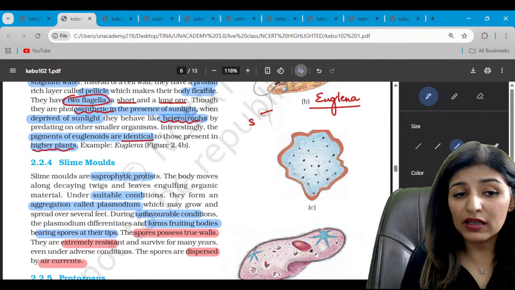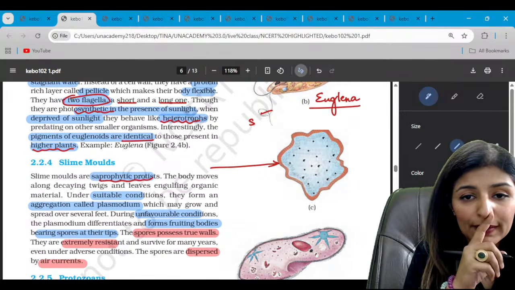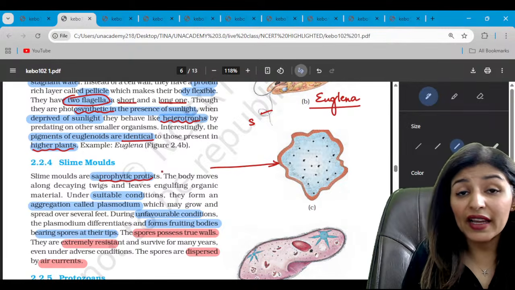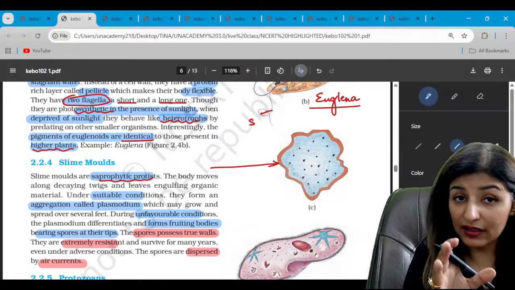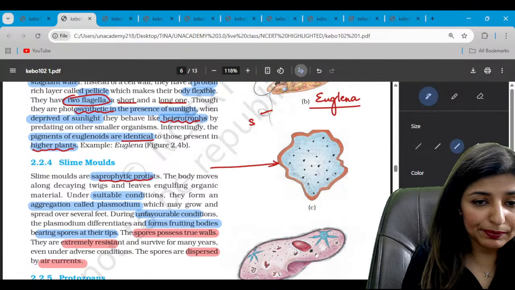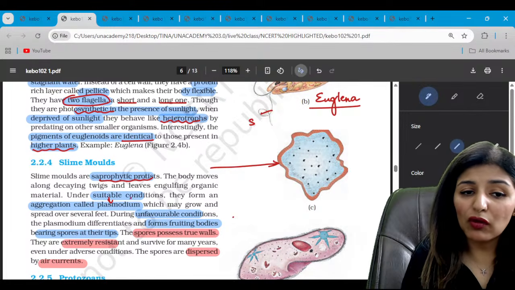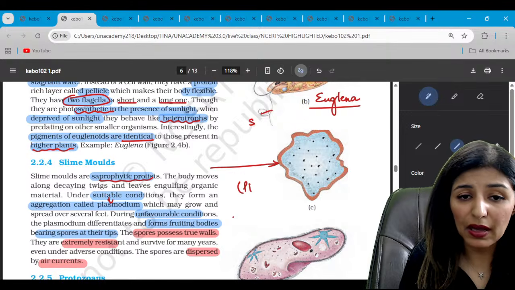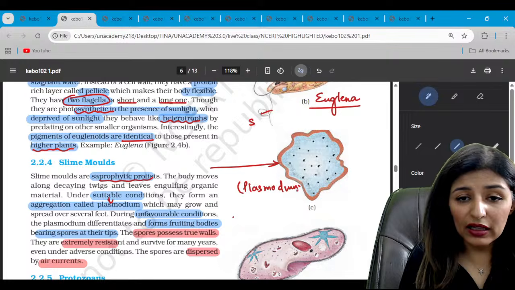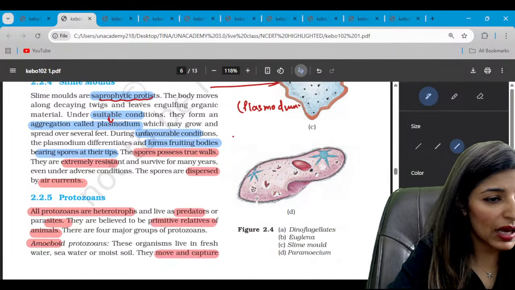Next diagram that we see here is that of slime mold. It is a saprophytic protist. So it is a connecting link between fungi and plantae, right? So it has characteristics of both fungi as well as plant-like. In favorable conditions it forms plasmodium. So the figure shown here is basically of plasmodium. Is that clear? And then in unfavorable conditions it is going to form spores which will have true cell walls. Are these points clear?